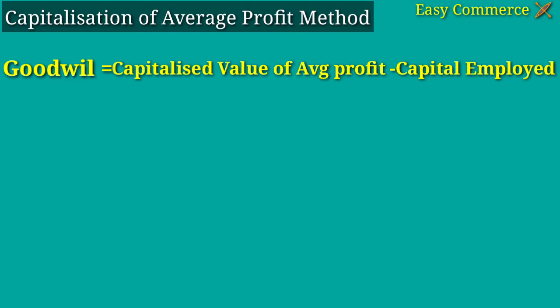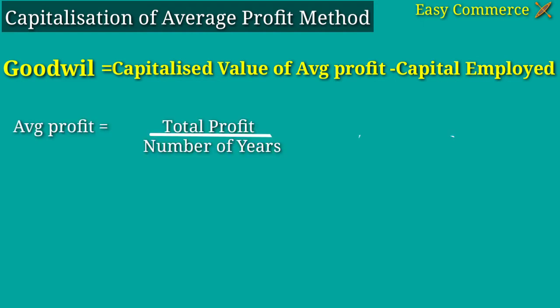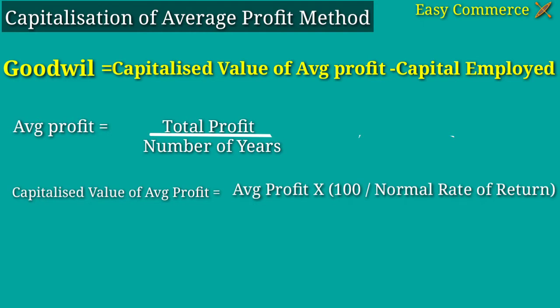That we already know the equation. Average profit equal to total profit divided by number of years. And second, capitalize the average profit. We can use this equation: capitalized value of average profit equal to average profit into 100 by normal rate of return.